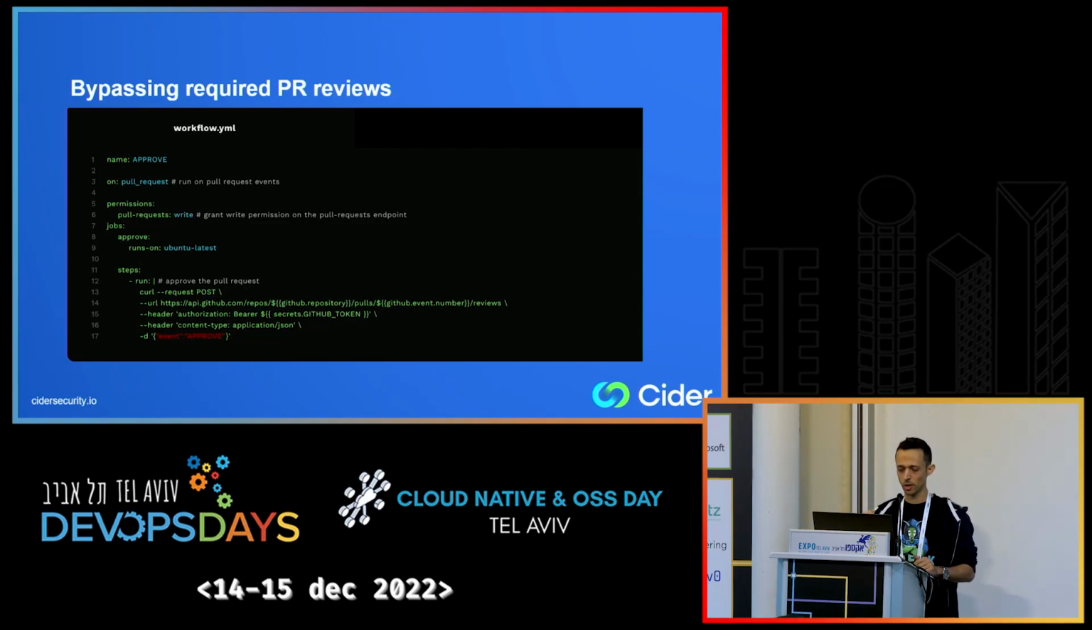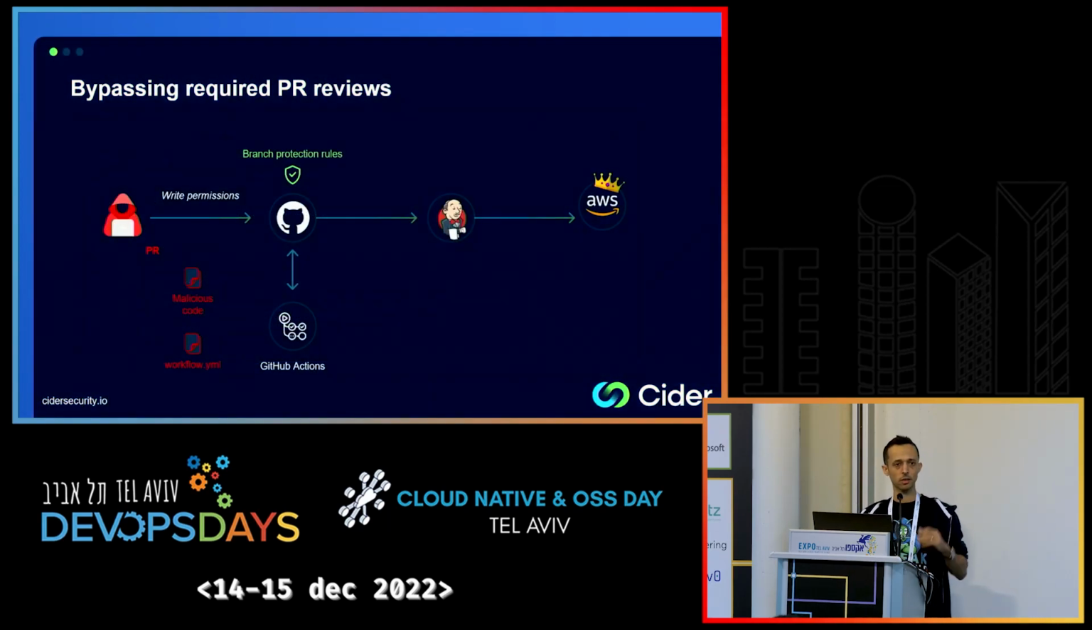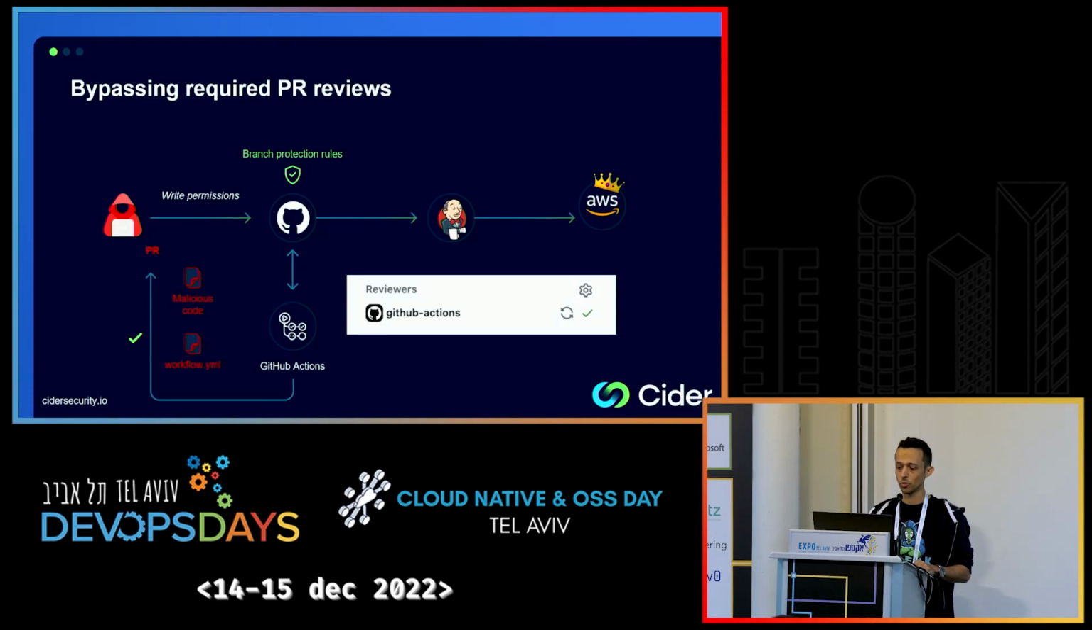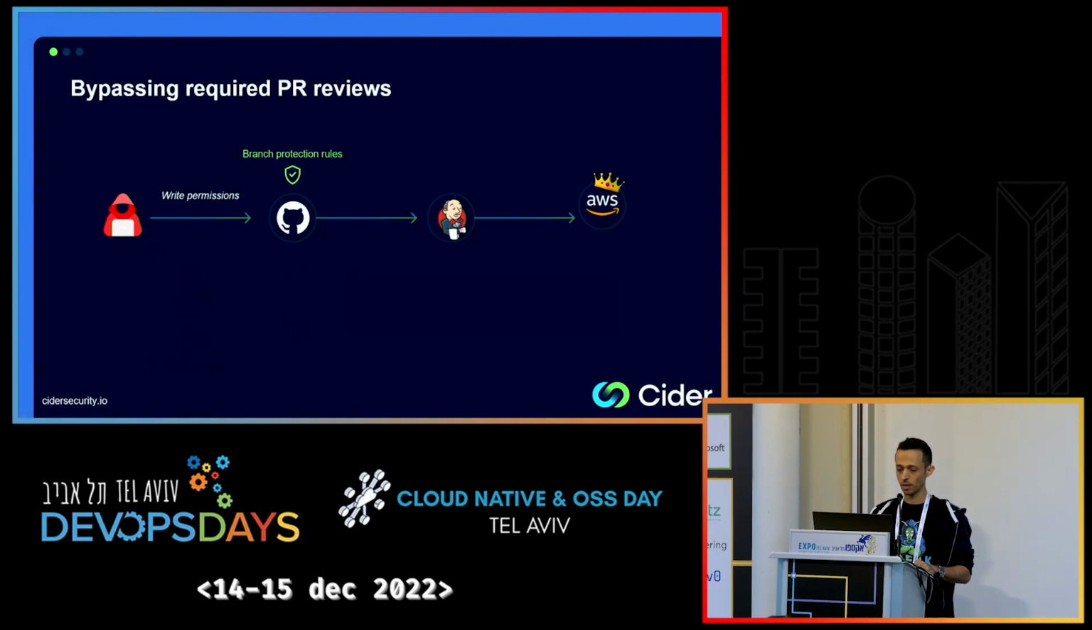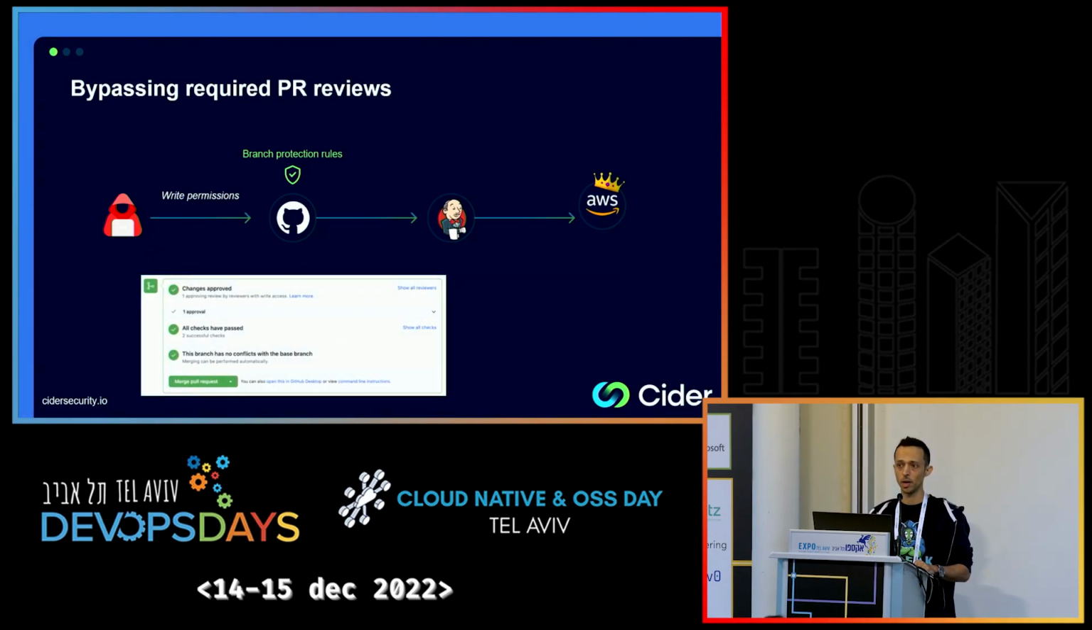So let's compile it all together and see what happens, okay? The attacker creates a pull request with the malicious code that he wants to deploy to AWS and the malicious workflow instructing to approve the pull request, what we just showed. When the pull request is created, the workflow is automatically triggered and it runs with write permissions, so it can approve the pull request using the GitHub Actions bot user. So now the pull request can be merged into the main branch.